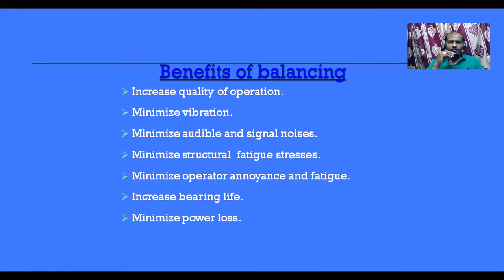Apart from those, certain other benefits are also there: increasing quality of operation, minimizing vibrations, minimizing audible and signal noises, minimizing structural fatigue stresses, minimizing operator annoyance and fatigue, increasing bearing life, and minimizing power loss. A few are also listed in the previous slide.